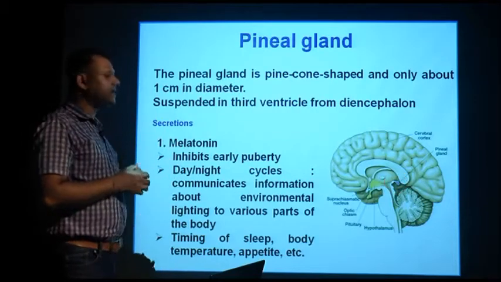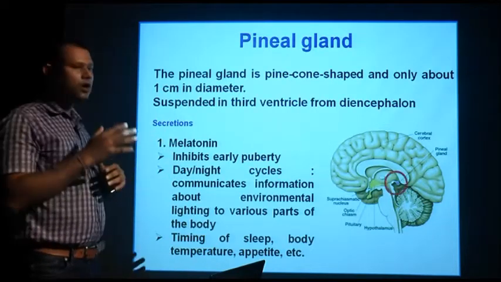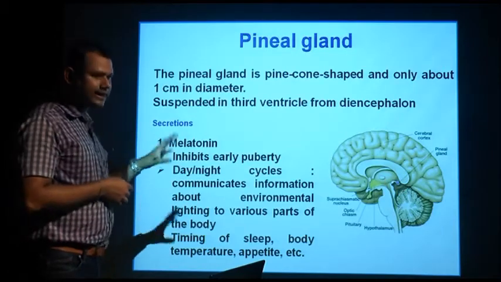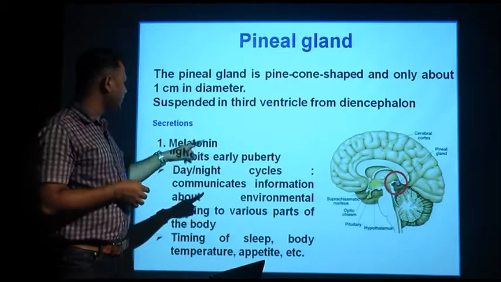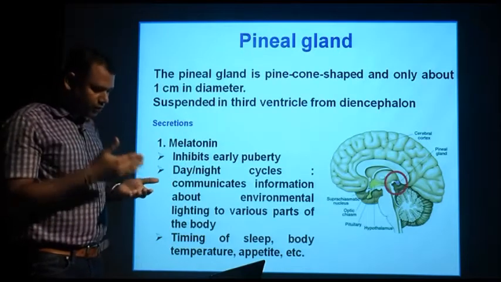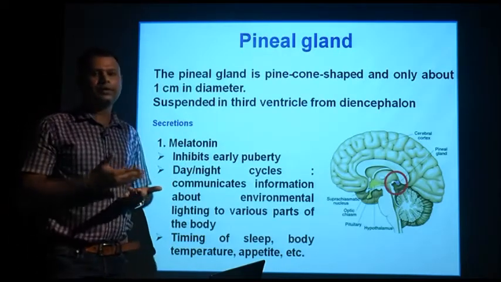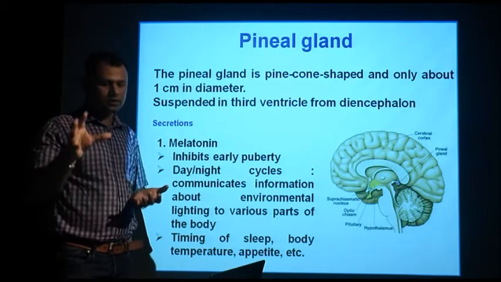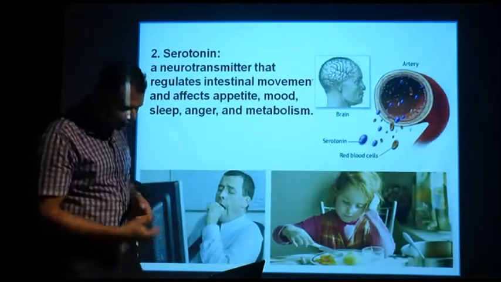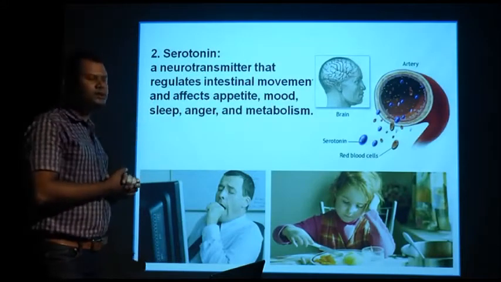Melatonin inhibits early puberty. It also helps the day and night cycle. So basically the diurnal cycle is maintained by the secretion of this hormone from this gland, and it also regulates the time of sleep, body temperature and various activities related to the biological clock. And the second hormone is serotonin.